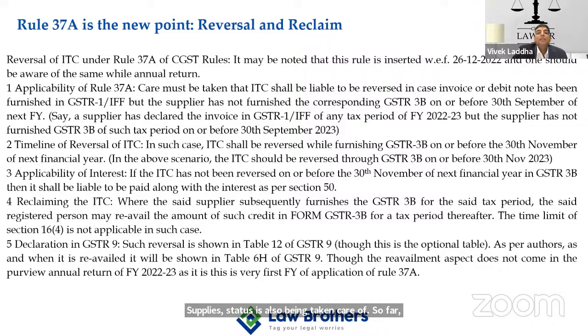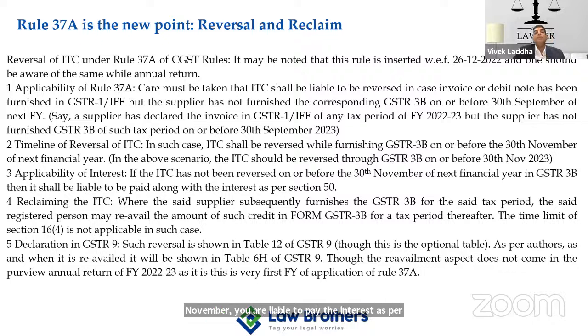Consider a case where, on or before 30th September, GSTR 3B has not been furnished by the supplier. If it is not furnished, what you have to do? Law is asking you to reverse the credit by way of GSTR 3B itself. Rule 37A does not mention that you reverse by way of DRC 03. This is a very particular requirement, and you have to reverse on or before 30th November 2023. In case you do not reverse the same on or before 30th November, you are liable to pay interest as per section 50.